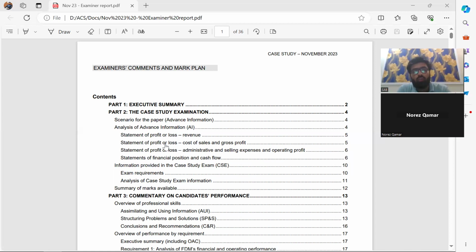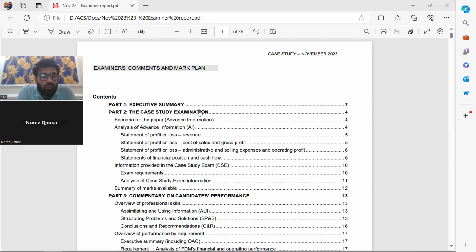So I have told this in earlier classes. Probably this is the 11th session, what I believe. In the earlier classes, I have told you how this paper is marked, but through the markers plan, you would have a better idea of what you should do to clear your marks, right?